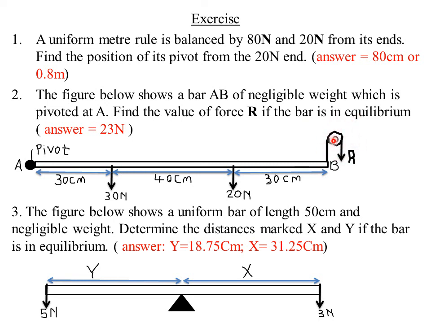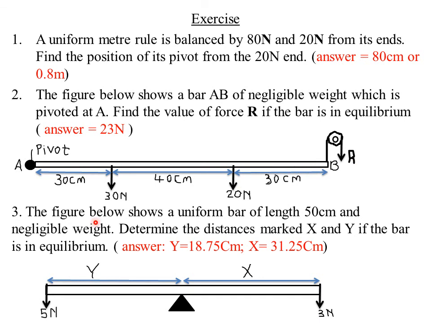So just to give you a hint, if R is acting in this manner, its effect on the bar, remember when you pull R downward, this is a pulley, it is movable. Actually, when R is pulled downwards, this rope here will be pushed upwards. So the effect of the force R on the bar is actually upward. So it causes the bar to move in this direction, the upward direction, which is, of course, if the pivot is here, it will cause the bar to move in the anti-clockwise direction. So in this case, the anti-clockwise force will be force R. It will be an anti-clockwise moment.